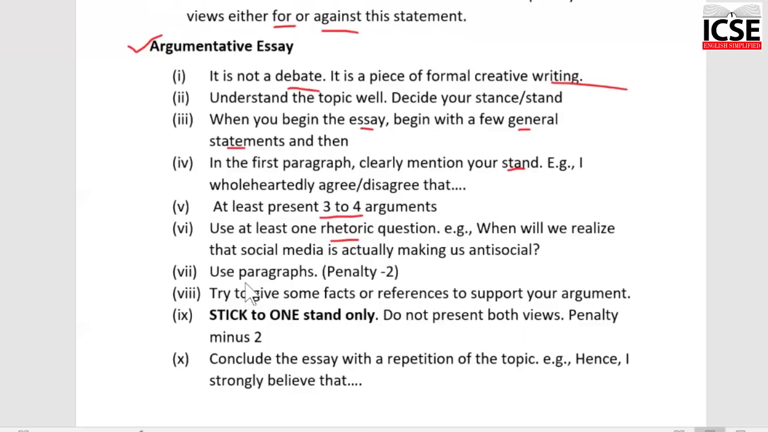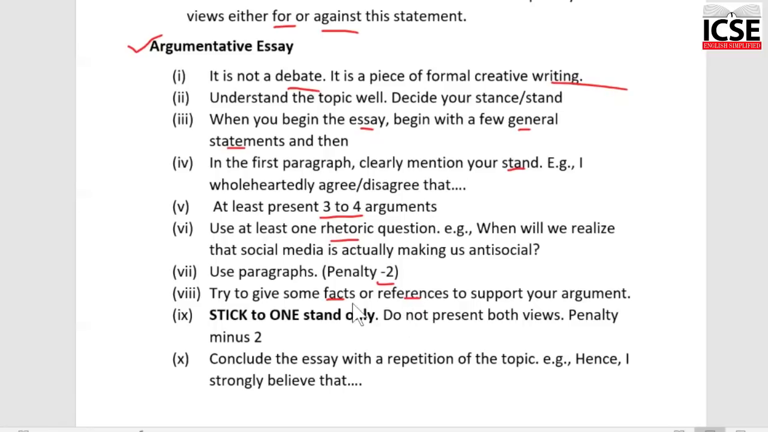Again, use paragraphs. There's a penalty. You get a -2 if your composition is not visually appealing. It's not in paragraphs. Try to give some facts or references. You may not know them. You can make up some facts. Write those statistics to make your argument sound convincing.